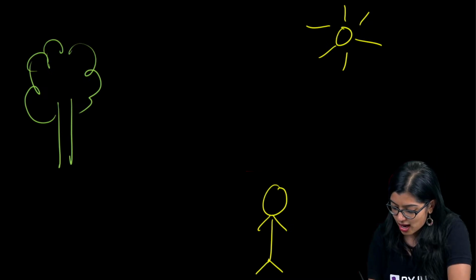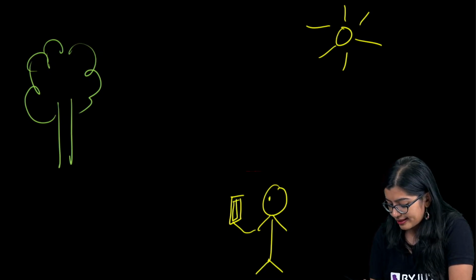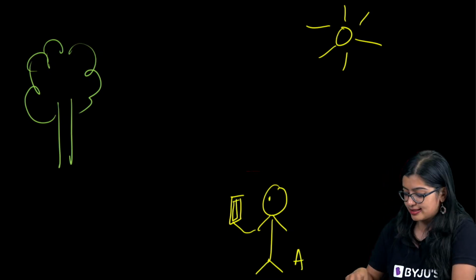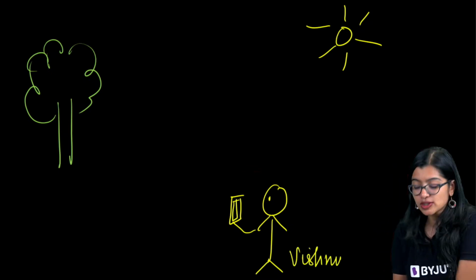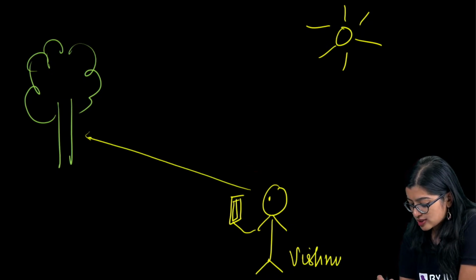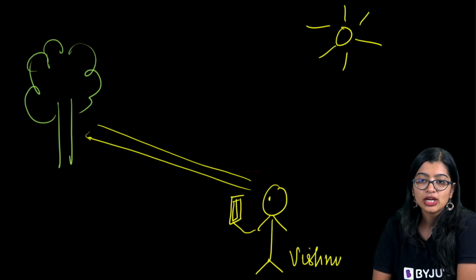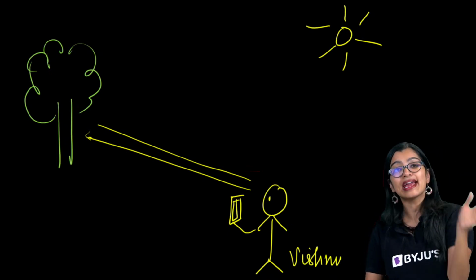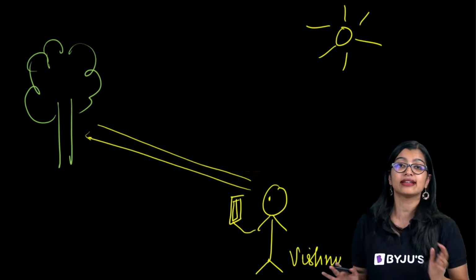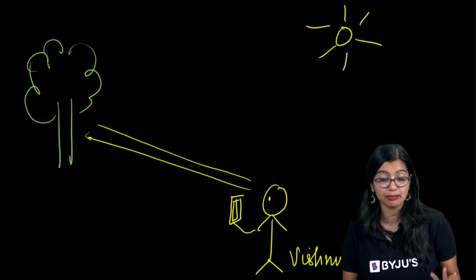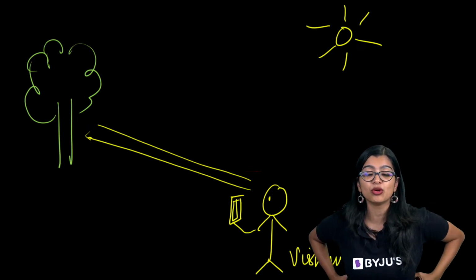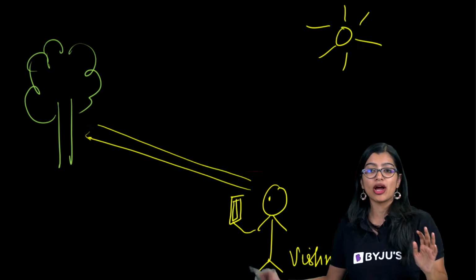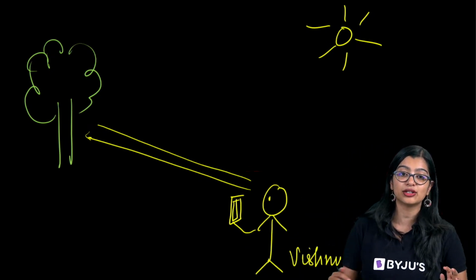All right. So now, this right here is maybe, let's say, a boy named Vishnu. Now, if you see here, this boy is able to see a tree, right? He has decided, okay, I can see the tree now, and I think I should take a picture of this tree because it looks very beautiful. So in this case, can you tell me what is a stimulus? This is the scenario. Boy Vishnu has seen the tree and he has decided to take a picture.